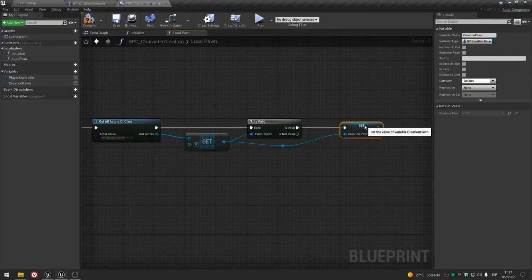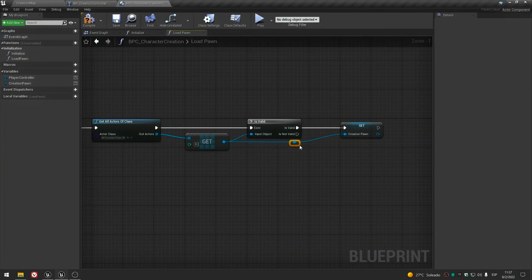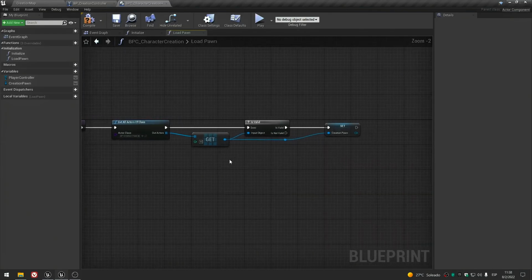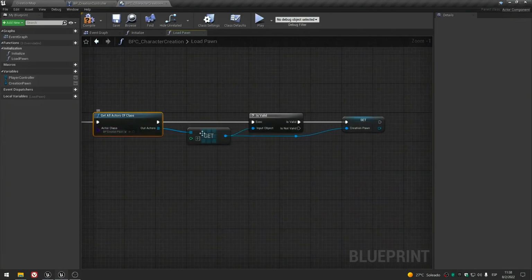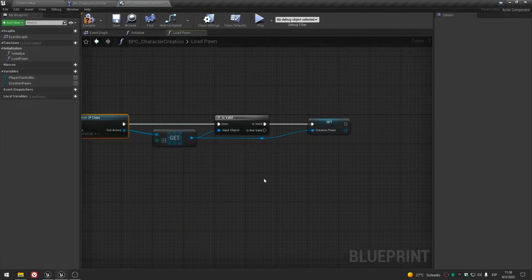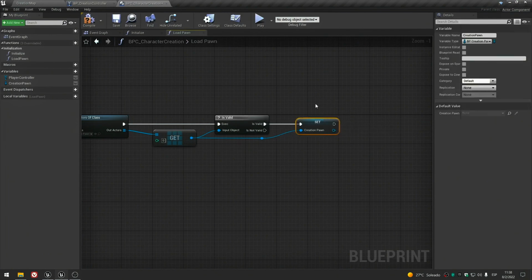So the code flow goes like this. First, search for all the BP creation pawns in the scene, get the first one, do a validation check, and if it's valid, set it and store it in a variable called creation pawn.